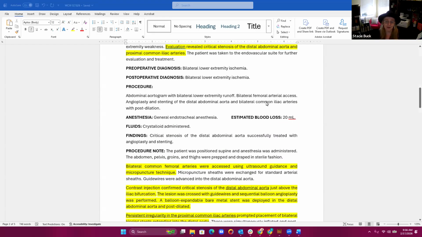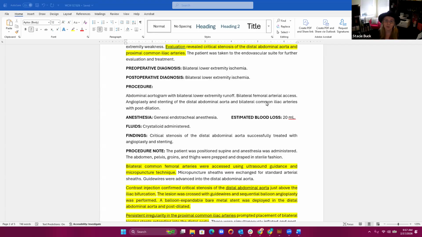it does not appear to me that we have enough information to determine whether or not we should be coding this imaging as diagnostic angiography. If we go back to our CPT criteria, the decision to intervene has to be based on the imaging in order for it to be diagnostic. Obviously, there's a lot more to that criteria in what CPT gives us, but that's really what it mostly is going to hinge on.